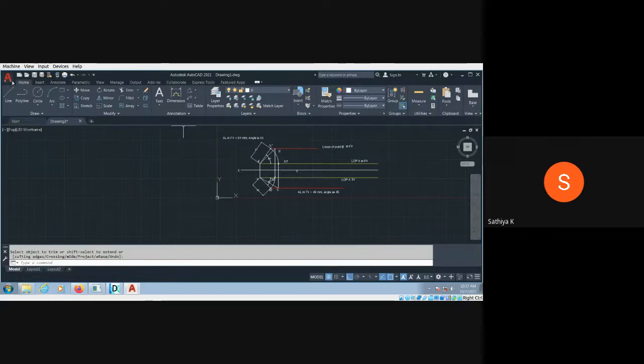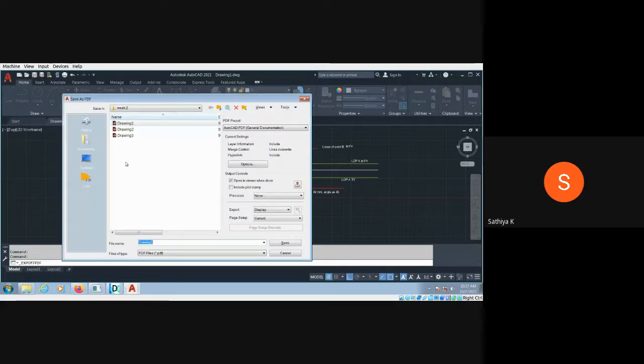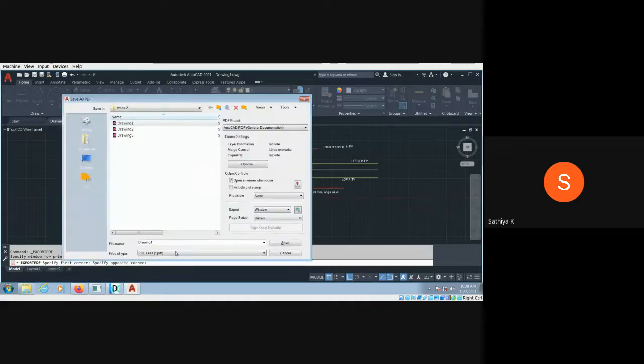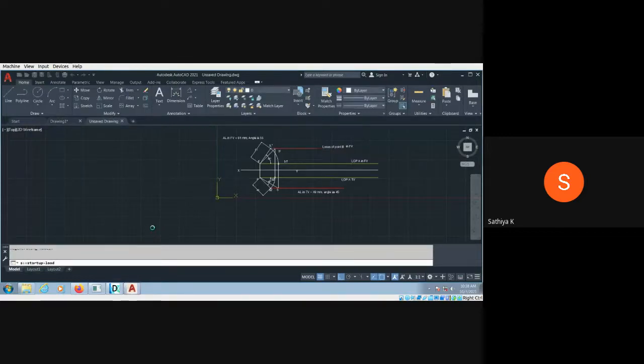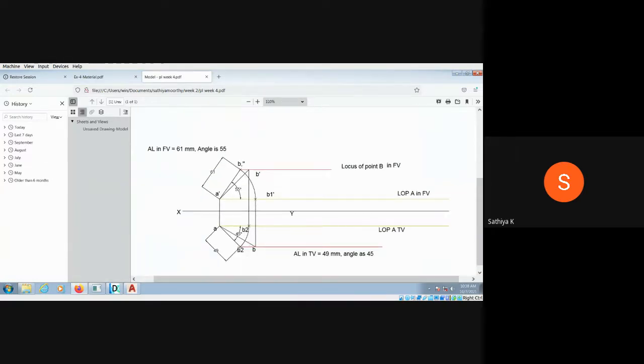Then finally you have to export as PDF, and here you should choose the window. You have to draw the rectangle with this, and give some projection of line B4. You will get something like that. So this is question number 1.